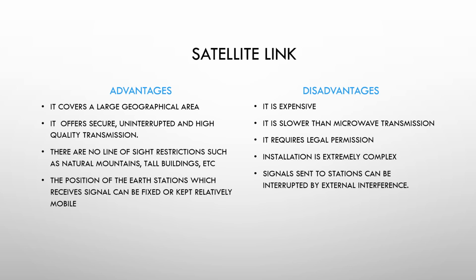Now as you know about satellite, it goes through space. How it is built, it is very costly and it is extremely complex. It is not our day-to-day life work. It is not so easy. No layman can build a satellite. Now the signals sent to a station can be interrupted by external interference, maybe like your rain or your thunderstorm can affect the signals through which we communicate through satellite. So these are the advantages and disadvantages of this satellite link. With this we have completed our wireless media network.